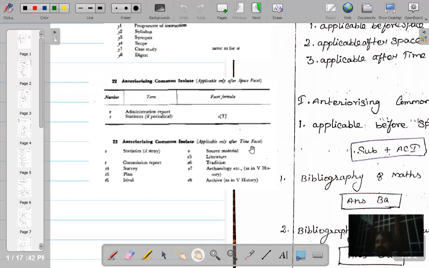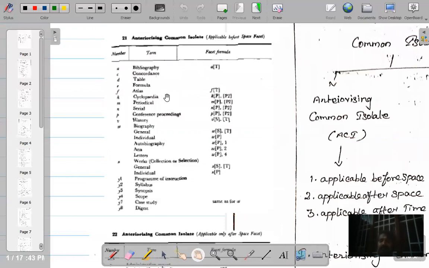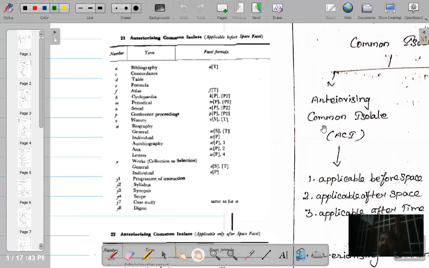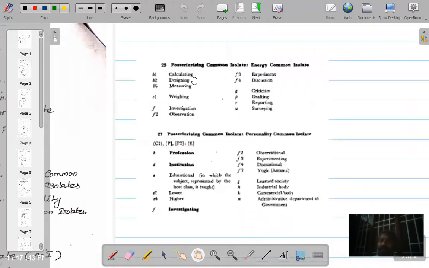Fine. So these are the three different categories of ACI, anteriorizing common isolates. See, all these alphabets can be attached to any number. Any number. Out of 42 main classes, you go on to construct any number. After writing the number, these digits can be attached to those class numbers, those main classes, without adding any connecting symbol between. Fine.